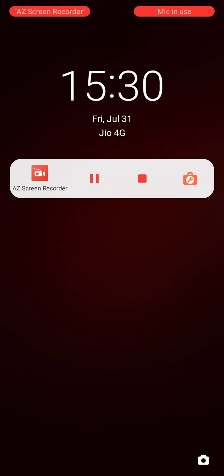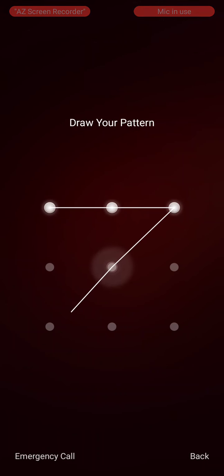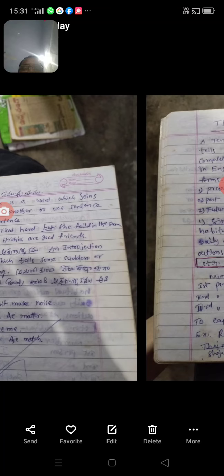There are mainly three tenses in English. Those are present tense, past tense, future tense.